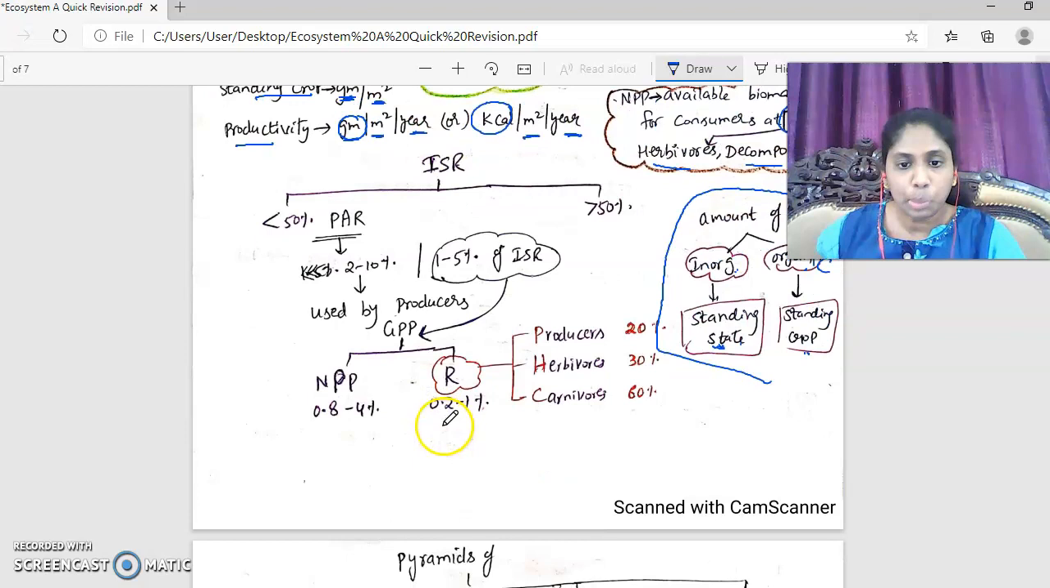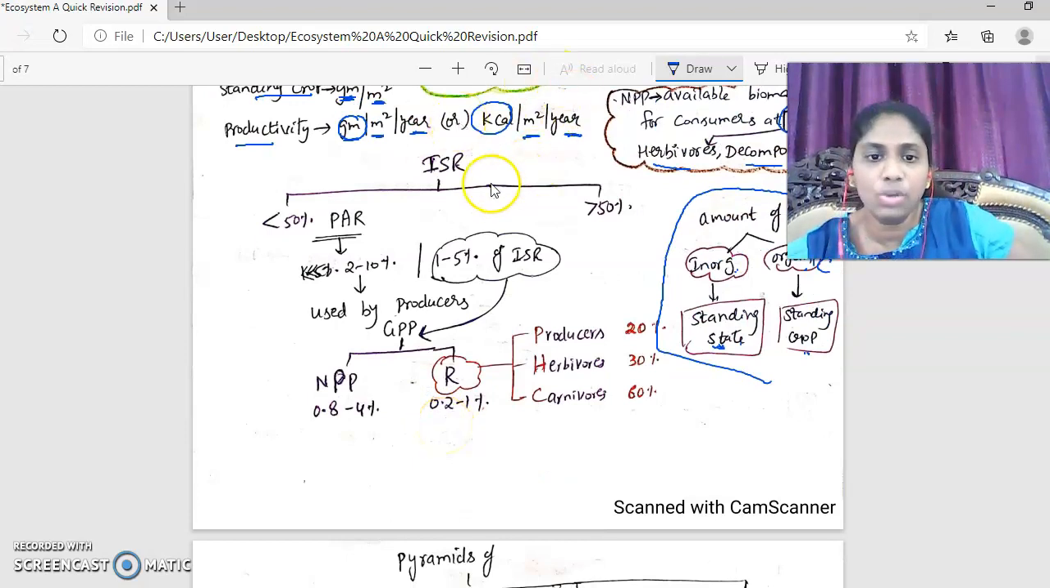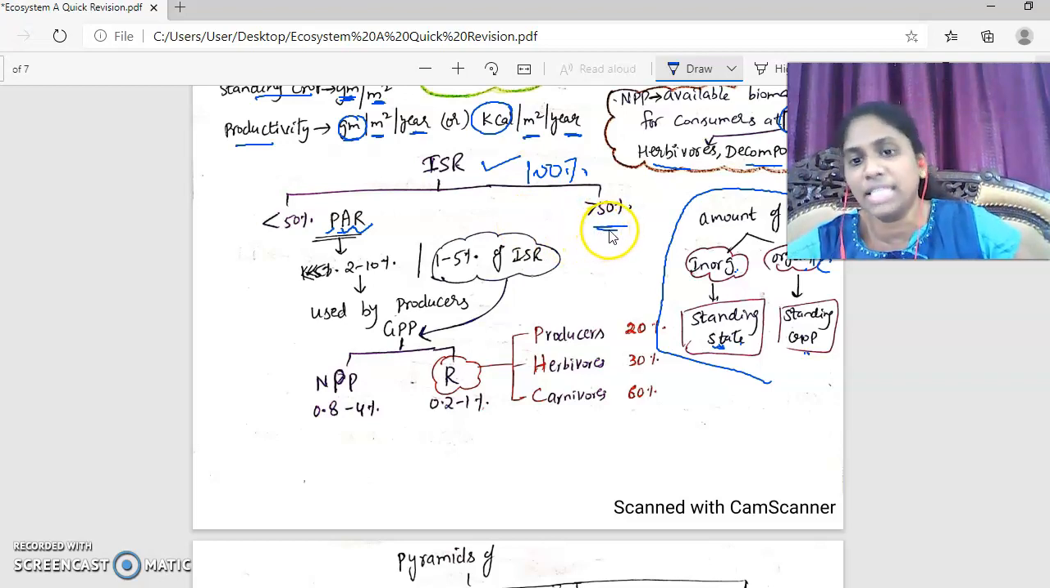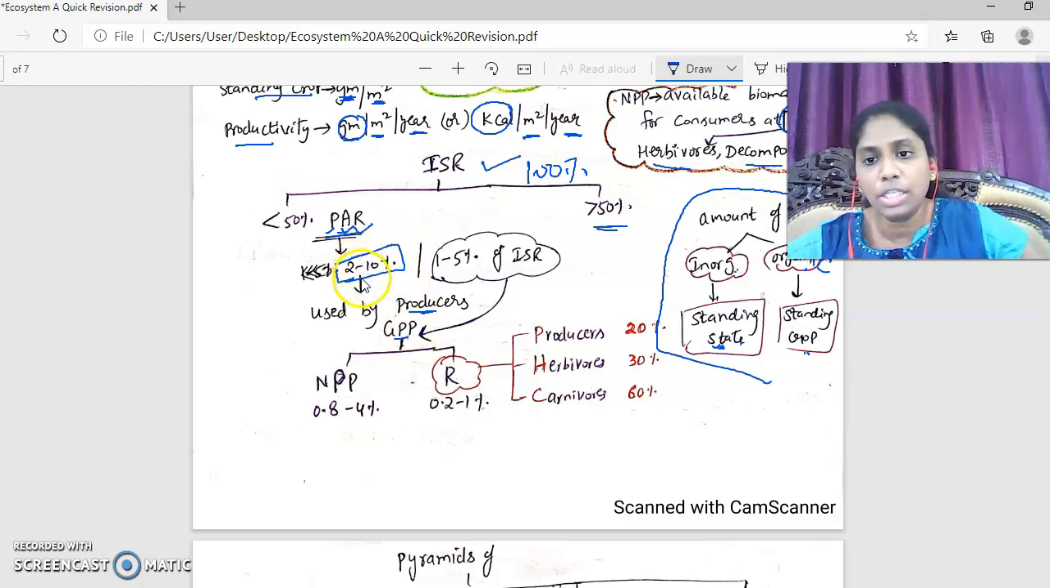Now, what is ISR? Incident solar radiation. If we consider this to be 100%, less than 50% is photosynthetically active radiation, while more than 50% is trapped by the clouds, put up in the dust, and scattered by the gases. Now, of this less than 50%, 2 to 10% is used by producers for photosynthesis to make gross primary productivity. You can call it 2 to 10% of PAR or 1 to 5% of incident solar radiation. Very, very important.